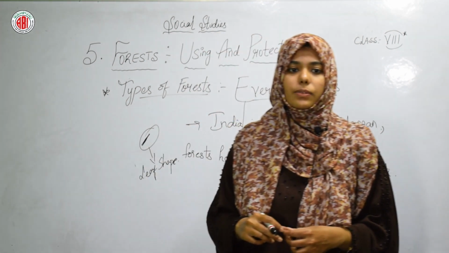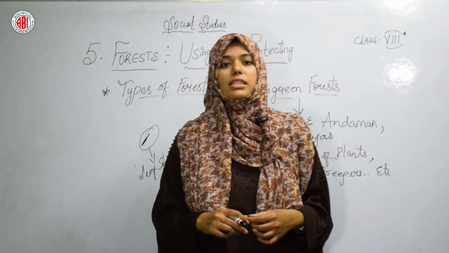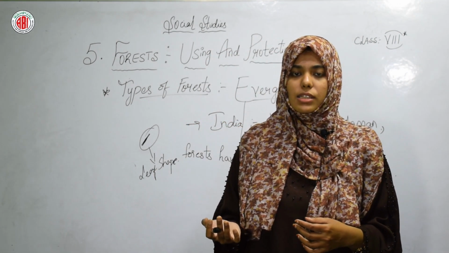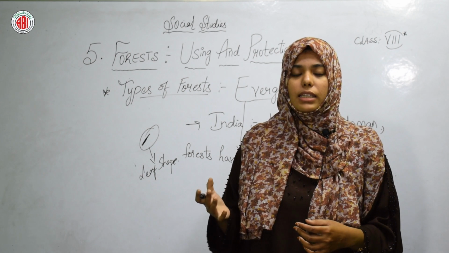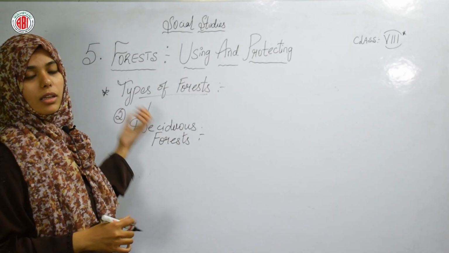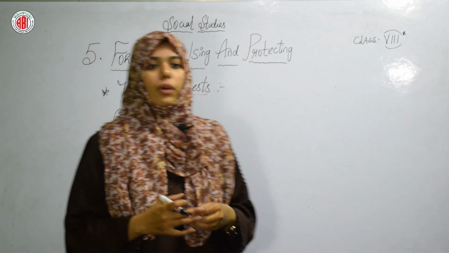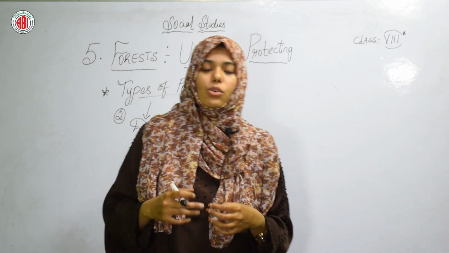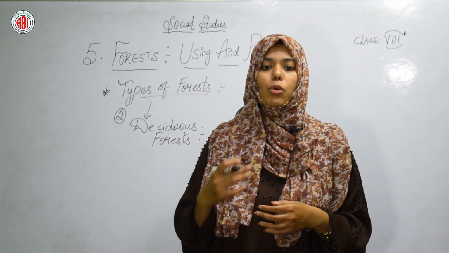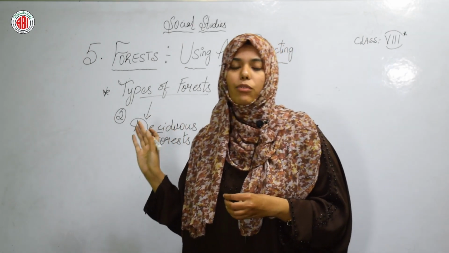So, the next forest that we are going to discuss is the deciduous forest. What kind of forest is this, what things are grown in this forest, and where are they available? Let's see. The next type of forest is the deciduous forest. These grow in regions where it rains only for some months and is warm and dry for most of the year.